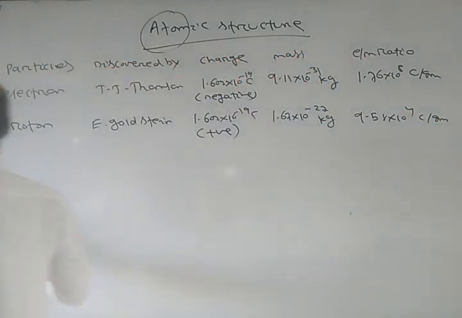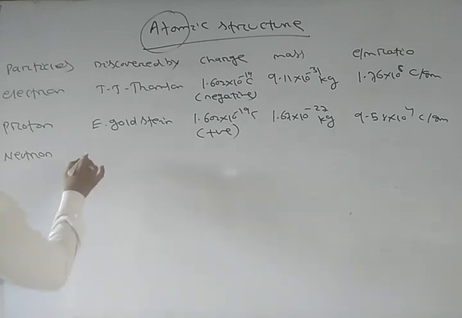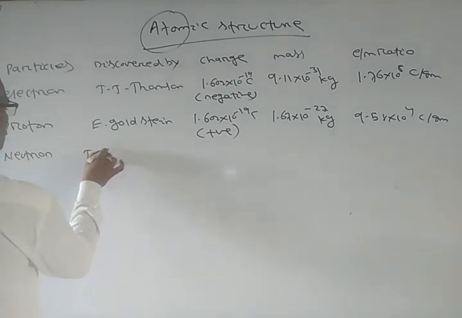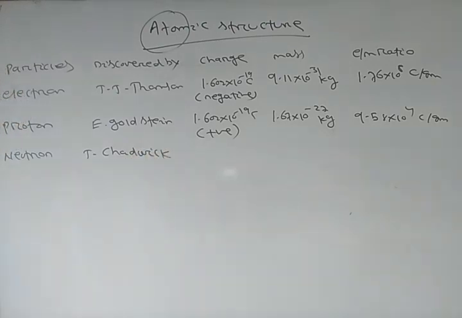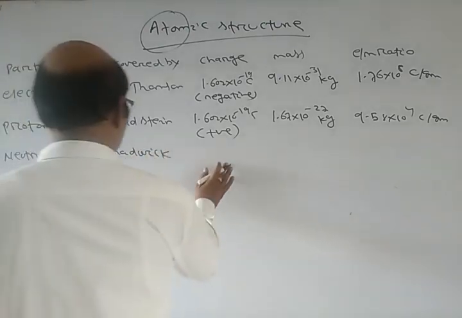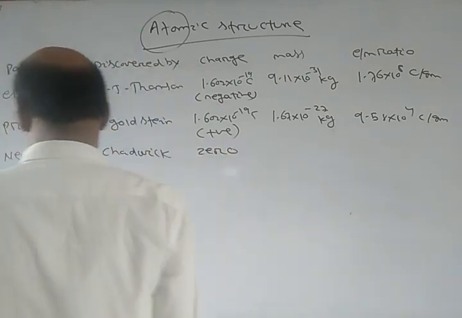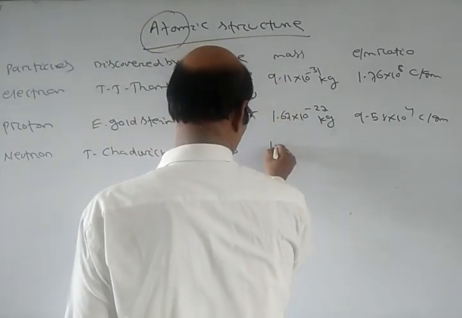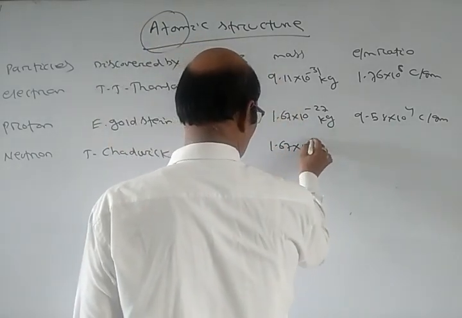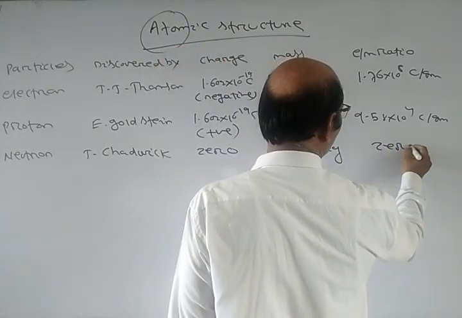Now the neutron, discovered by J. Chadwick. Charge is 0. Mass is equal to the mass of the proton, 1.67 into 10 power minus 27 kg. The e by m ratio is 0.